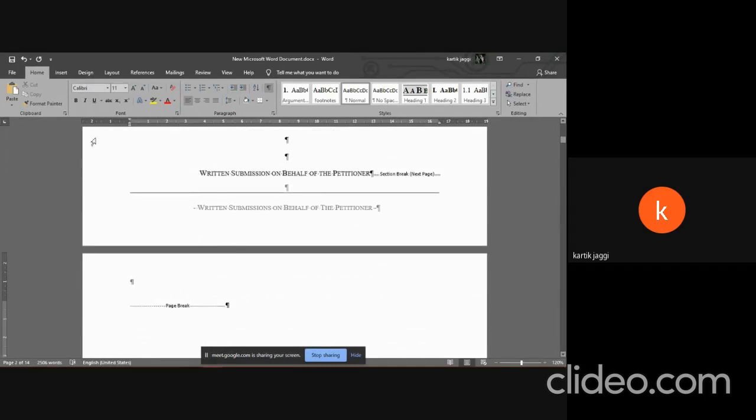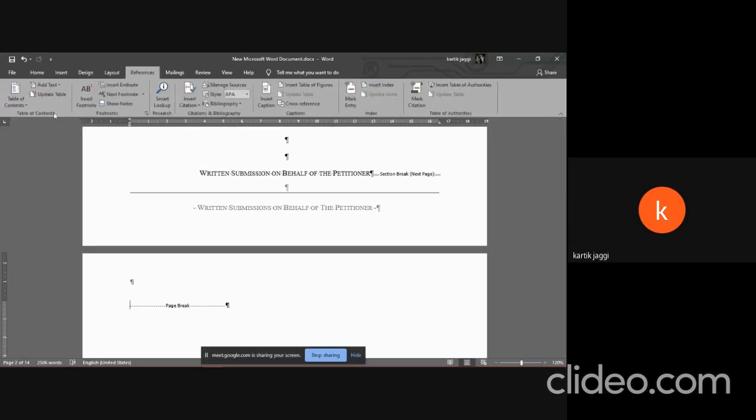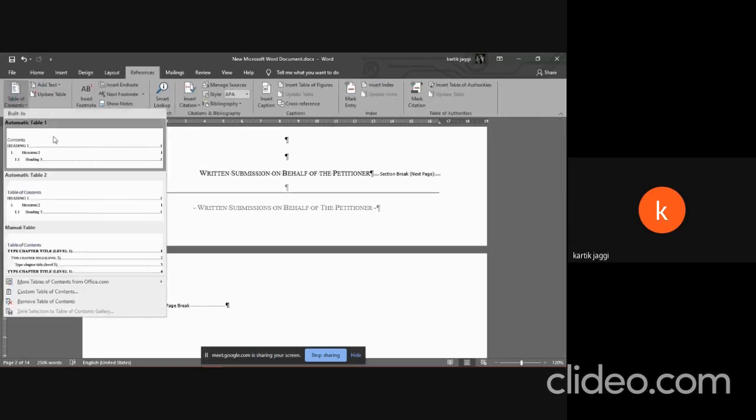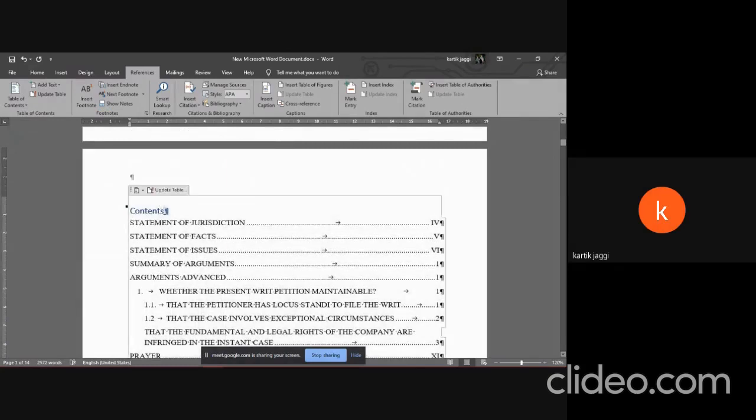I'm going to delete this authority first. Just like that, I inserted a page break. Now you go to references, click on table of contents, and it doesn't matter whatever style you choose. Just like that, the table of contents appears.